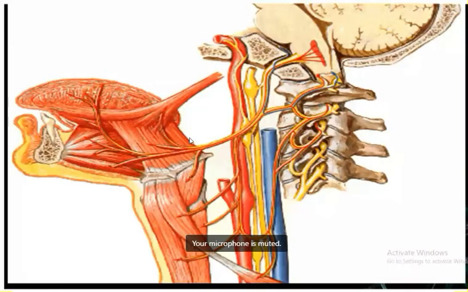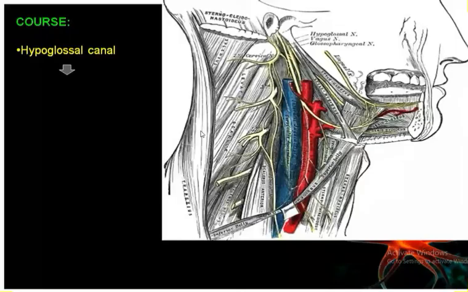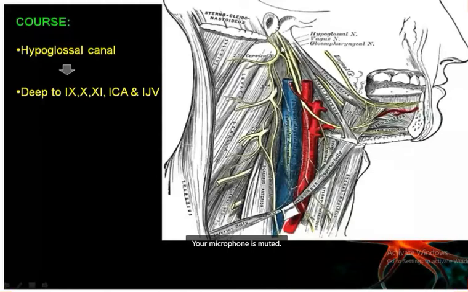So what is the course? When it comes out from the hypoglossal canal, it will present deep to the 9th, 10th, 11th cranial nerves, the internal jugular vein, and the internal carotid artery. Next, it will run between the internal carotid artery and the internal jugular vein. This one. Then after that, it will present lateral.